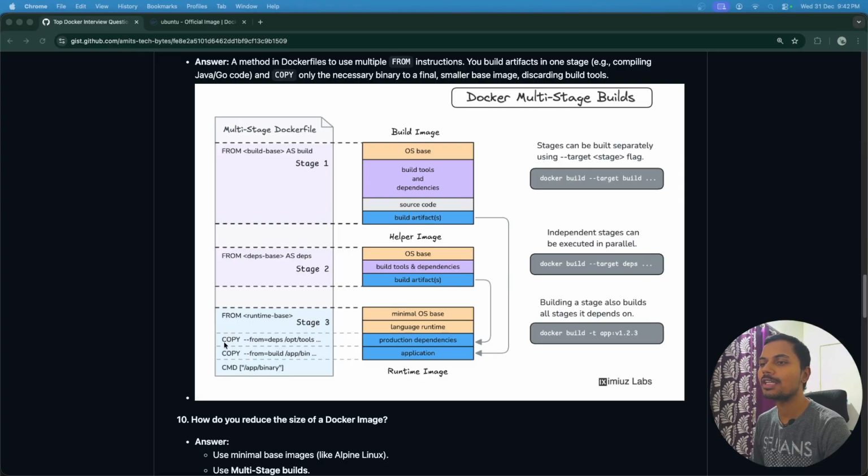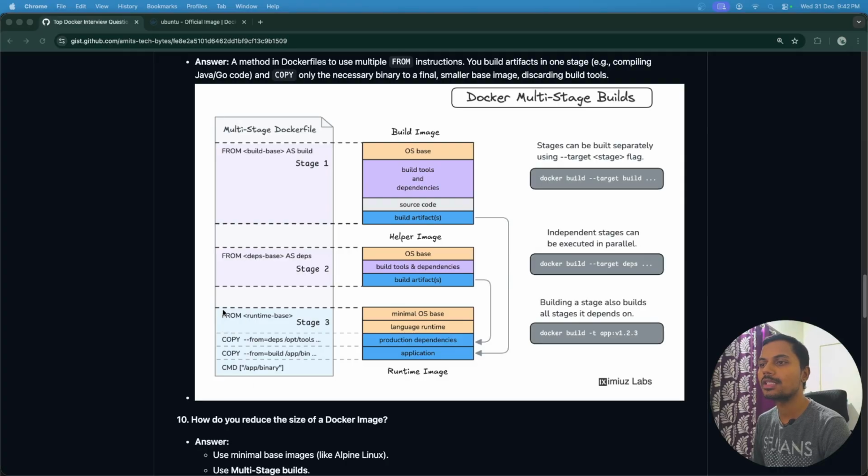After that we just copy from the earlier stages whatever artifacts we have generated, using the copy from command with the name we have given for the earlier stage. Artifacts generated at a particular location we copy from that location into the new destination. After that we run the CMD command which will start the application.